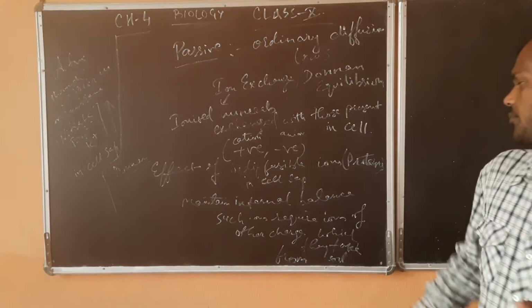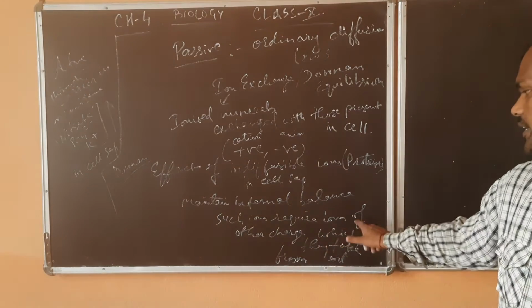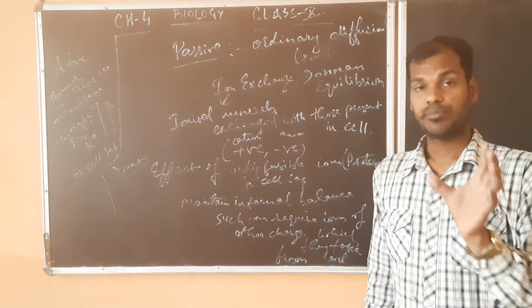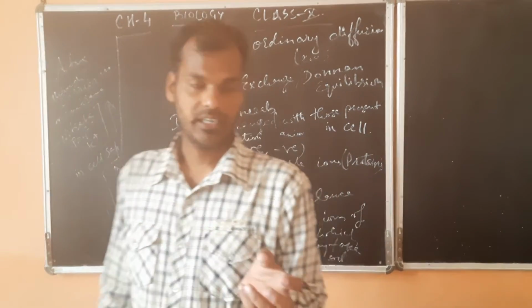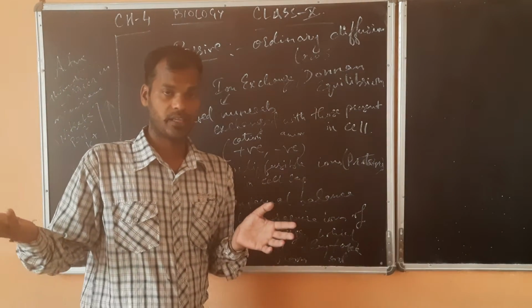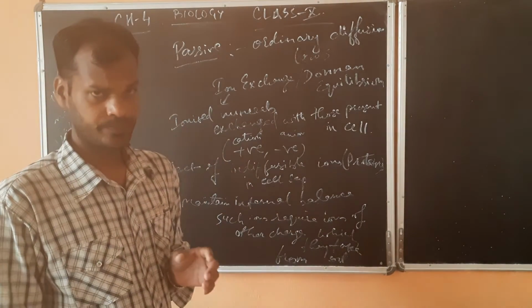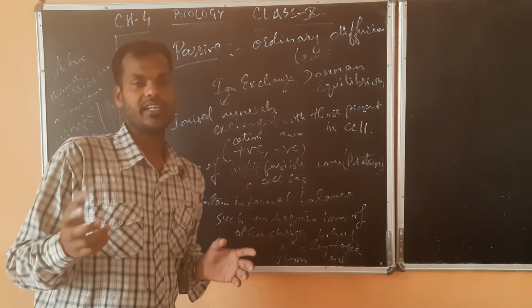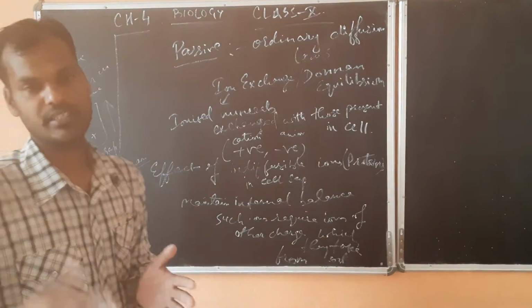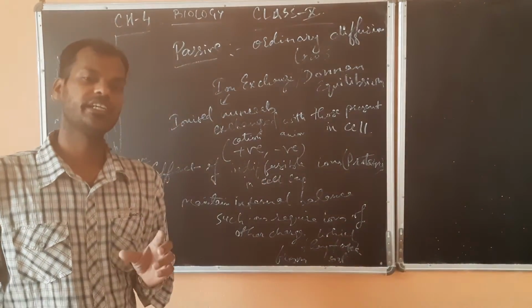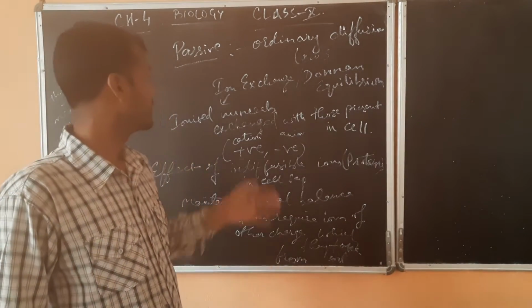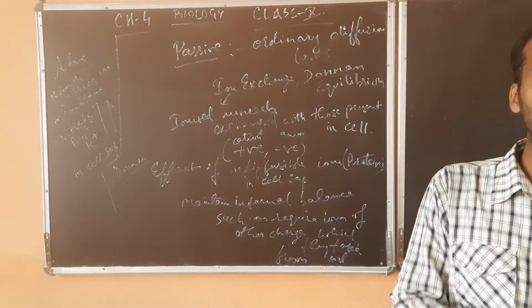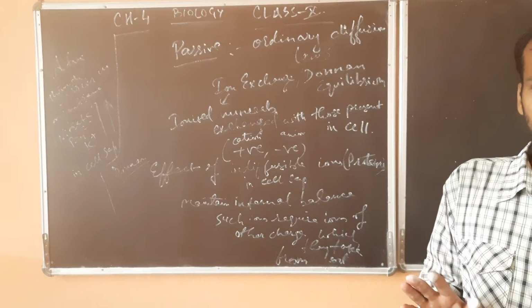So to maintain the internal balance, such ions require ions of other charge which they take from soil. Simply means inside the cell sap some ions are present, and outside the cell sap, that is soil, some ions are also present. So to maintain the balance, they both interact with each other. Some will come inside and some will go outside as per the requirement. So this is very easy passive transport, because in passive transport no ATP utilization takes place.